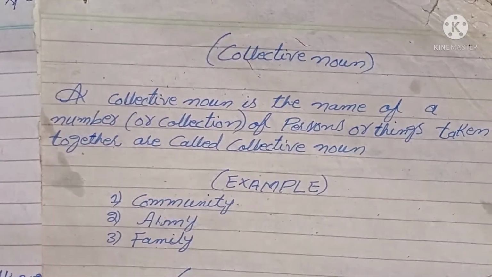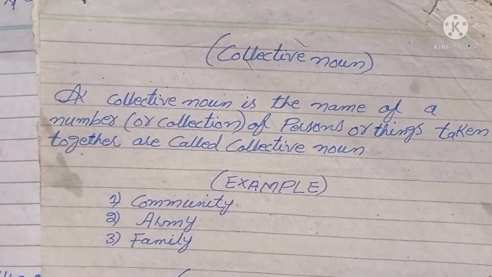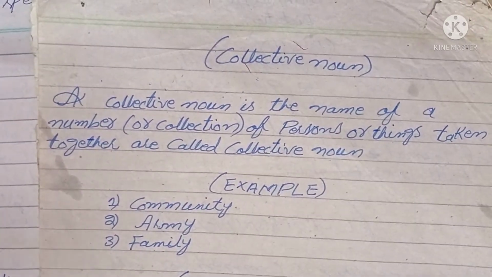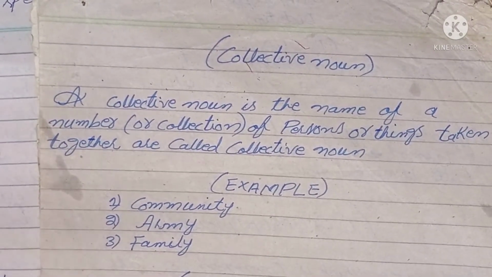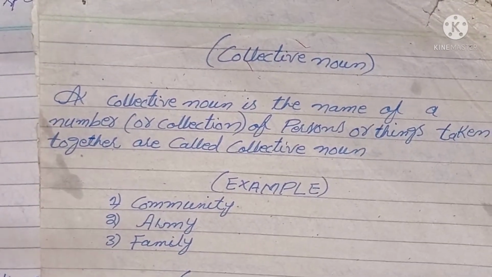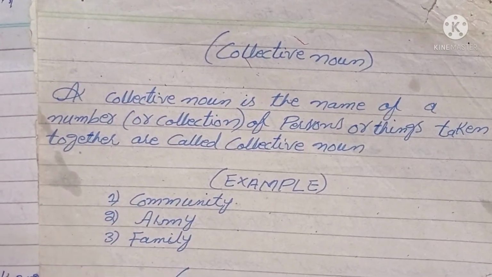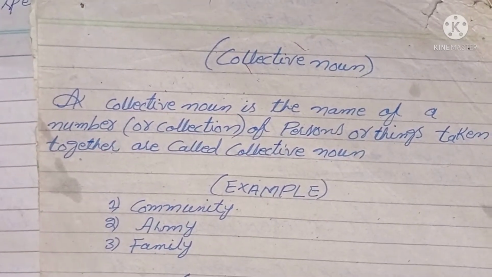Such as army. In an army there are so many members, so many persons. They combine together and make their army. They work together. These are called collective nouns.